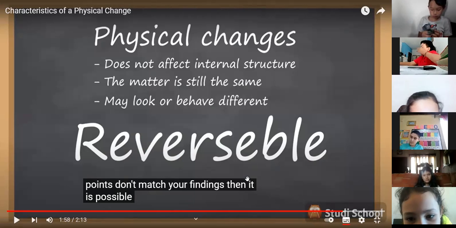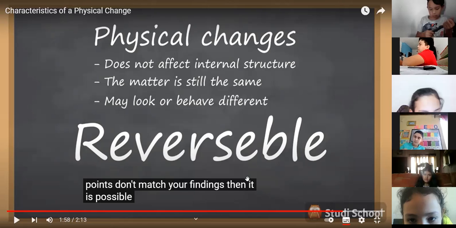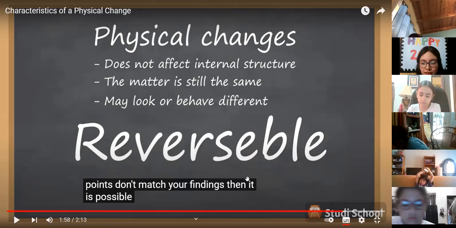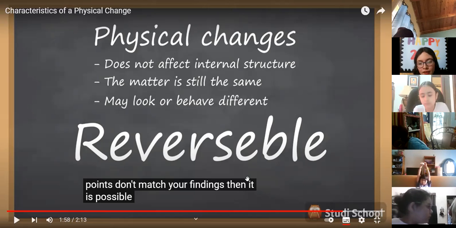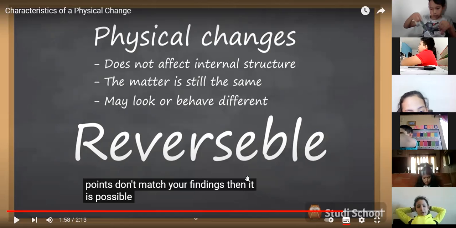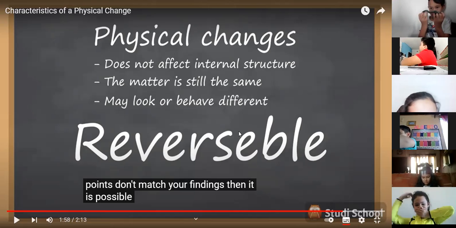So the actions that we do with physical changes can be reversible. For example, we can freeze the water, or we can melt it. So that's why it's considered reversible.